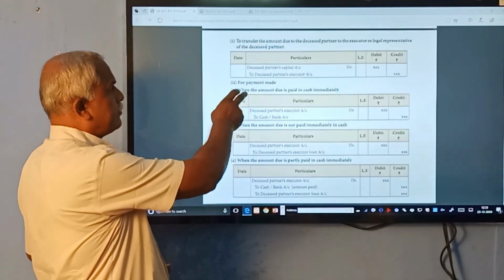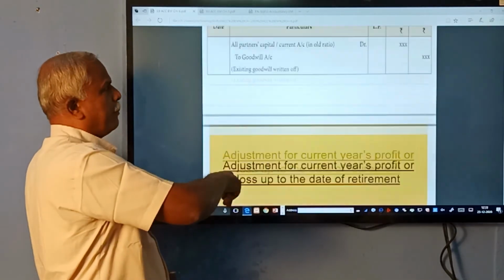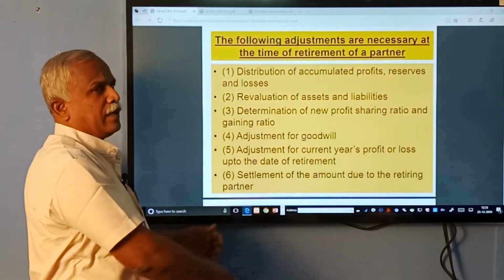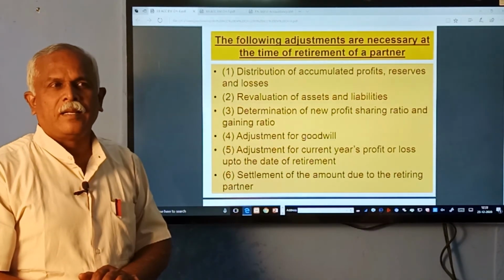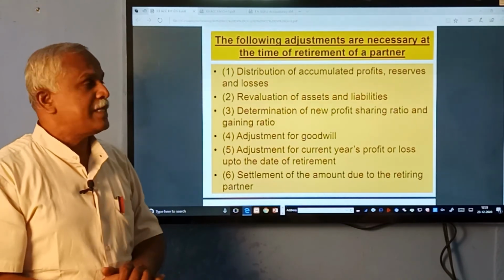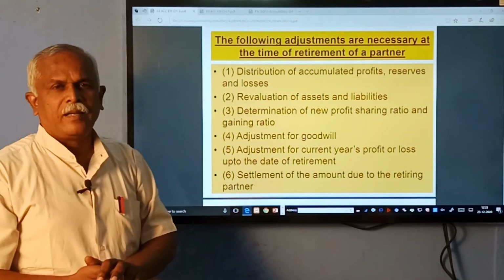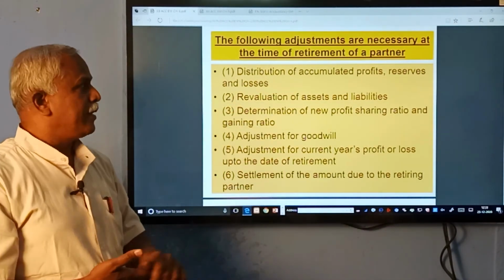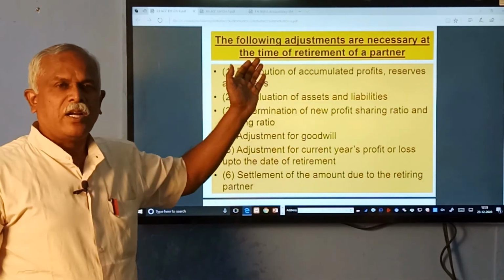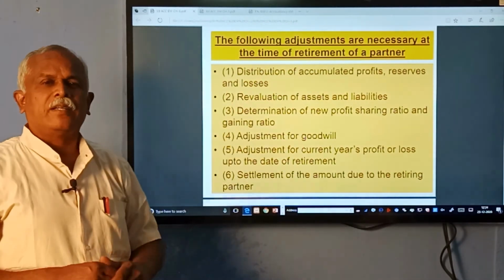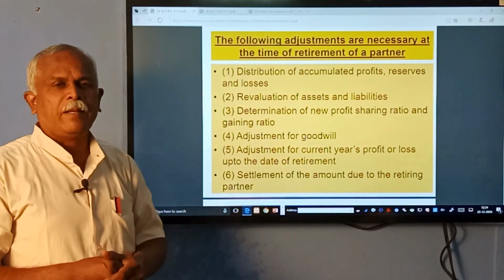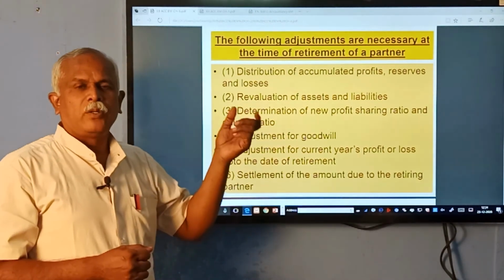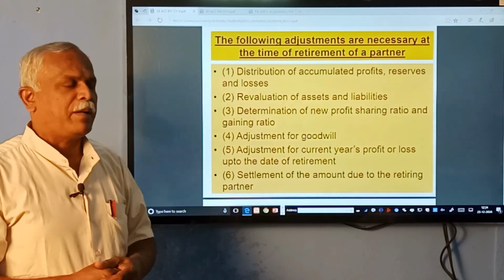Now, let us get back to the beginning. What are the things we learned today? Retirement or death of partners. In case of retirement, what adjustments are made and how they are done through journalizing. Let us see. Accumulation of profits and reserves and losses as in admission. In the same way we have to transfer to all the partners' capital accounts: profit and loss account debit to all the partners' capital accounts.